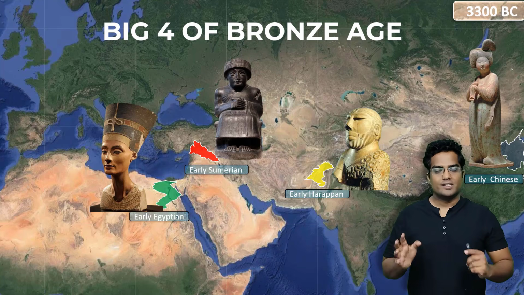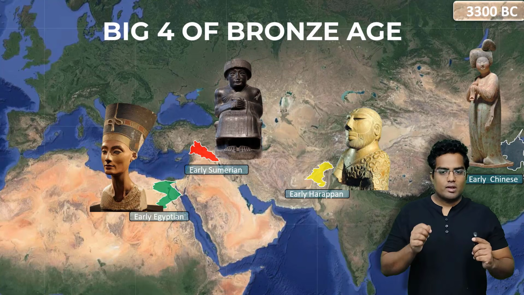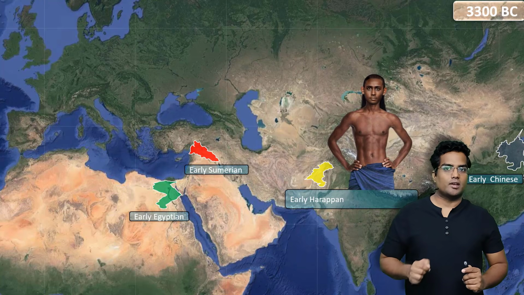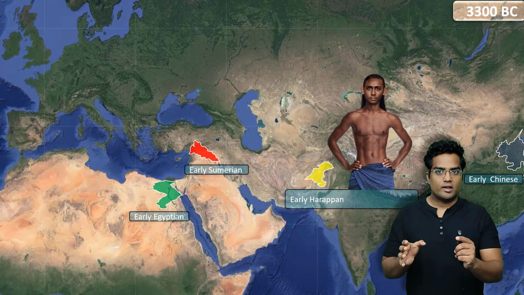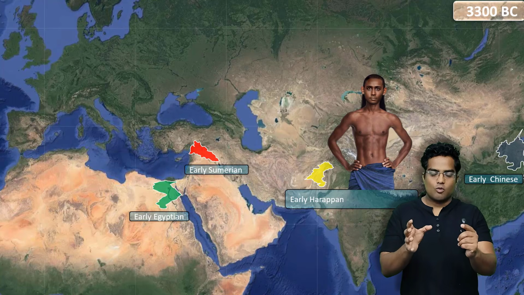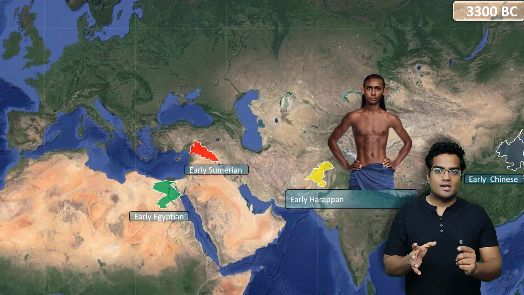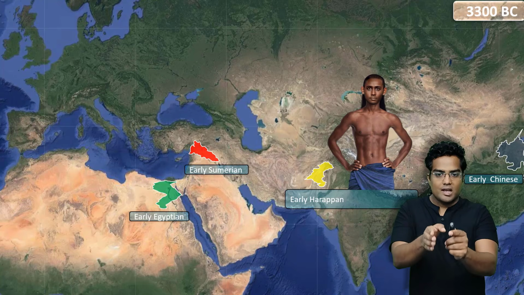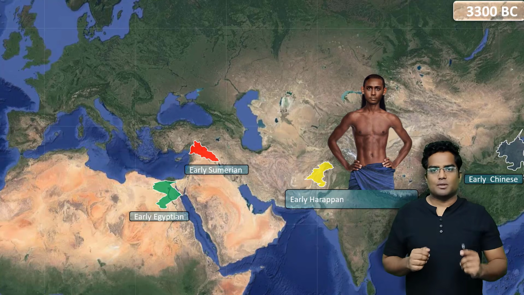We will discuss these civilizations in the later parts of our history chapters, right? Now, let me show you one more interesting thing. So, as you can see, we have a gentleman here. This is an artificial reconstruction of a boy that was found in the Rakhi site of Harappa. So this is how an early Harappan looked. This is an artificial intelligence reconstruction of how a boy during that period in early Harappa looked like. Okay, so just giving you an example, right?